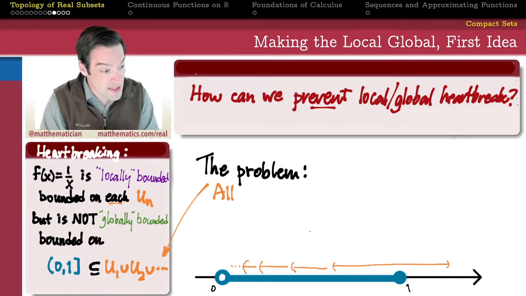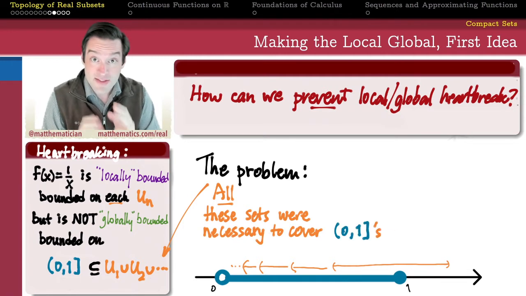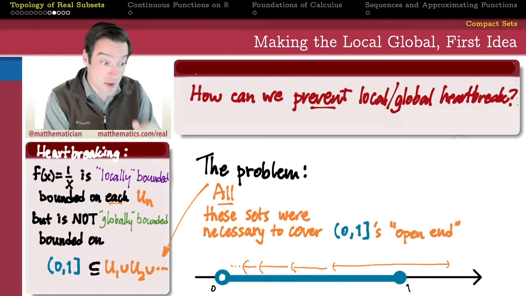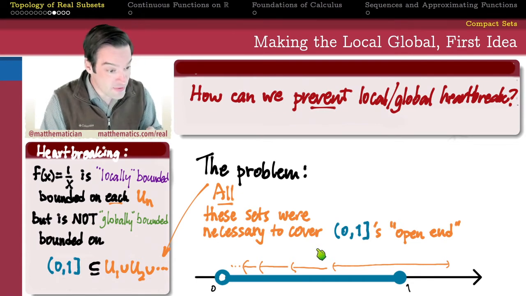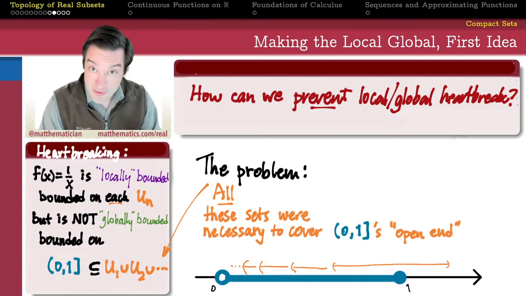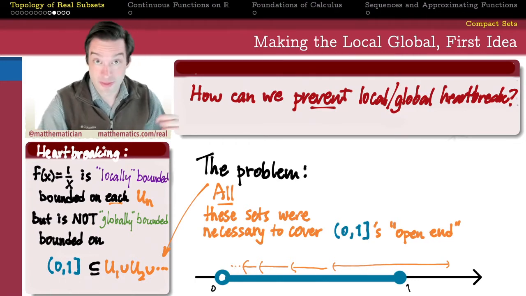So the problem seemed to be that we needed infinitely many of these sets to get us close enough to 0 to be able to cover the entirety of the half-open interval from 0 to 1. Because of this funny open end at 0 on my interval from 0 to 1, we needed to have infinitely many of these sets in order to get all the way there.